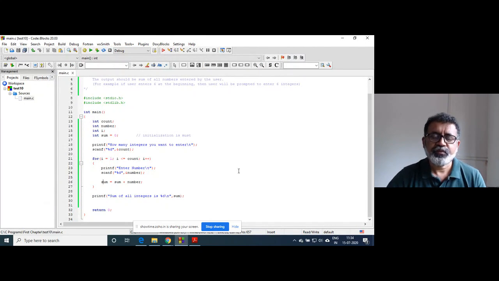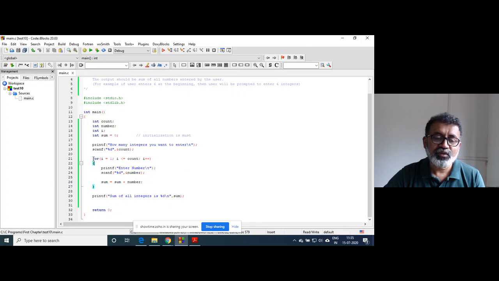According to me, you learn two things in this. One is that sometimes you need to initialize variables depending upon the problem statement. And the second thing you learn is that this loop is going to be executed that many times on the basis of user input.